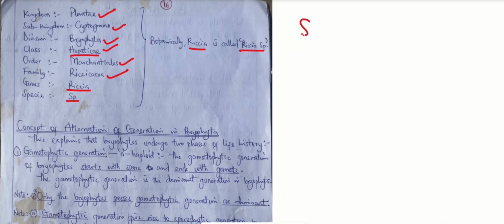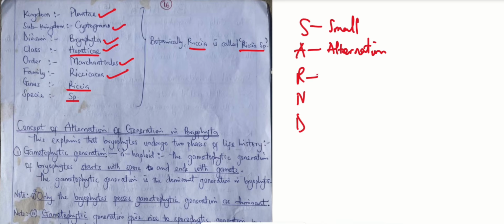Don't forget that we said that the characteristics is SAND. The S represents small, which are the small terrestrial plants. The A talks about the alternation of generation. And the R is talking about reproduction, which can either be sexual or asexual. Then N, they have no roots.